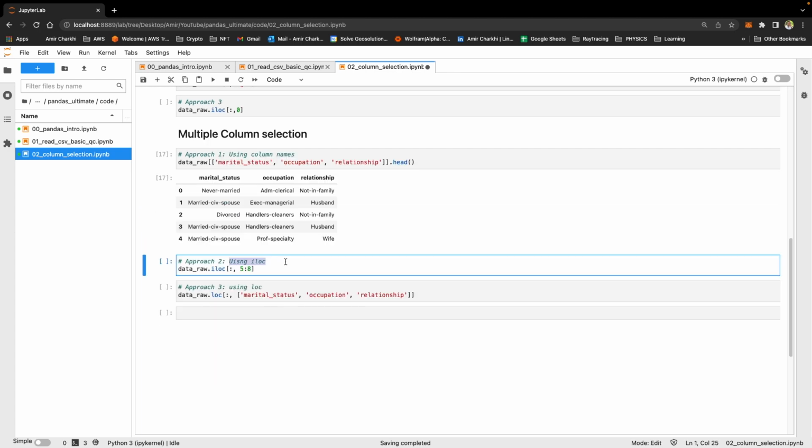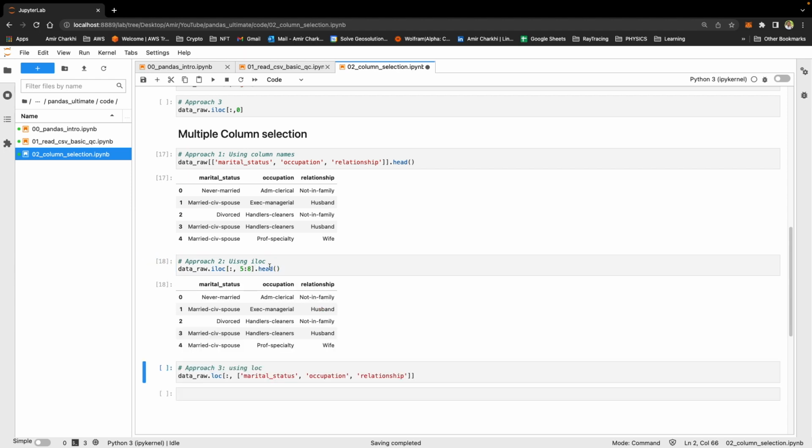Approach 2, using the iloc function. The iloc function works with indices. The columns I'm interested in are sitting in indices 5, 6, and 7, but I have to say from 5 to 8 because we do not include the last number. So this means 5, 6, and 7. I'm not going to print this. I'm just going to print the head, and you can see that it's exactly the same.